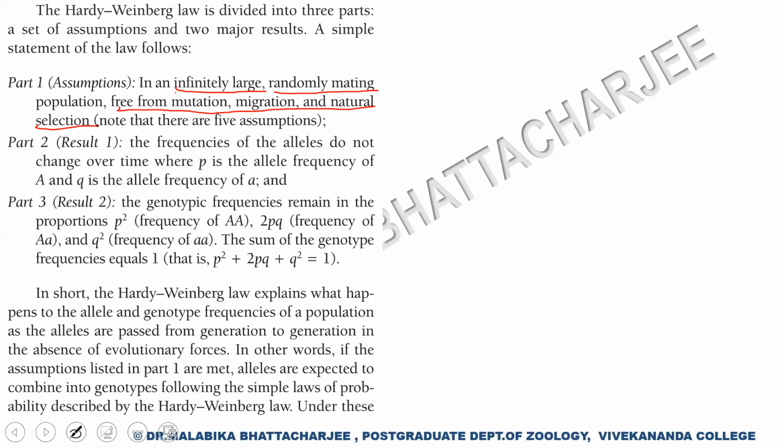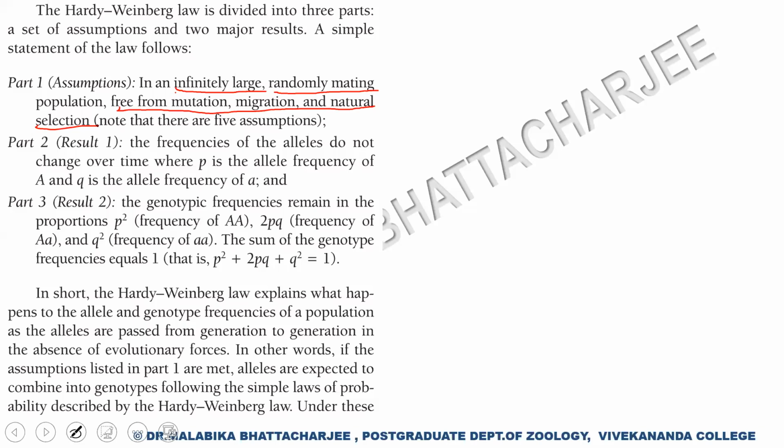And it is a sort of isolated population in the sense that no individuals are moving out of the population or moving into the population. There is no mutation occurring in the population, so the population is free from any incidence of mutation. And no natural selection is favoring any particular trait in that population. So natural selection is also not operative in that population.